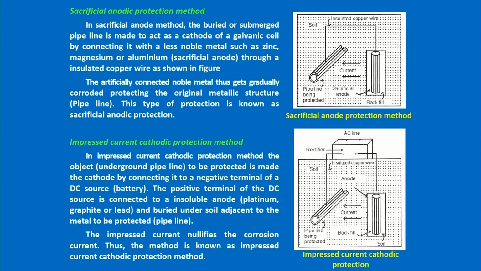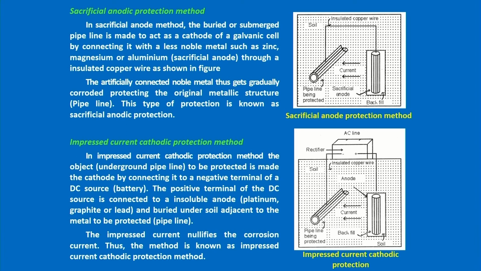So, finally what will happen? The sacrificial block will be corroded. It will sacrifice itself and protect the base metal. That is why we call it the sacrificial anodic protection method, okay, because it sacrifices. This is one method. Another method is the impressed current cathodic protection method.